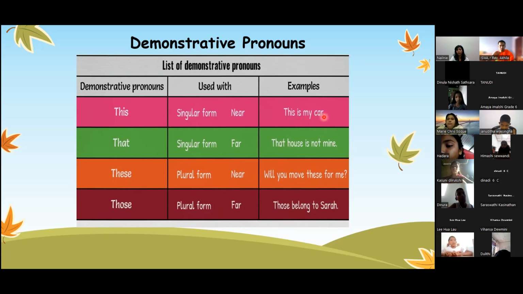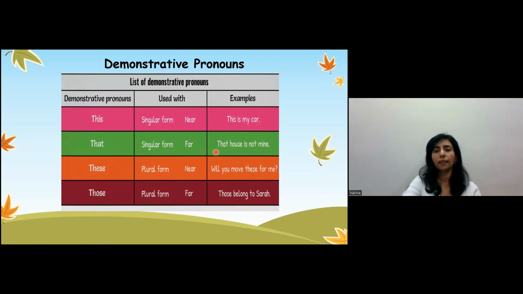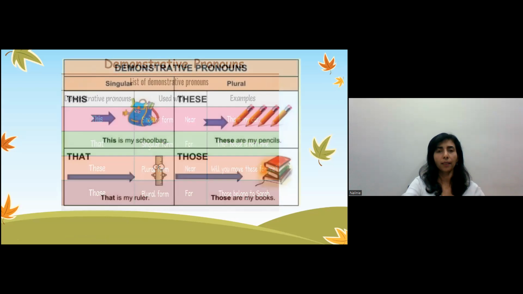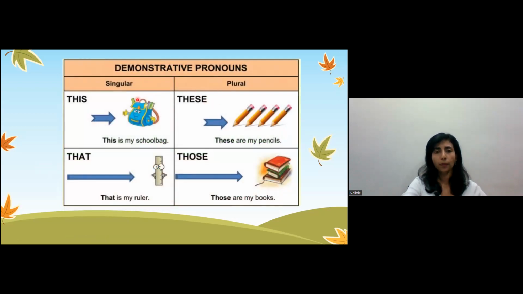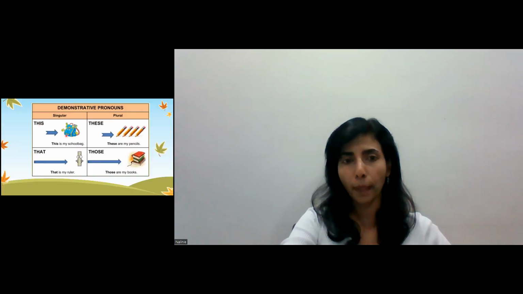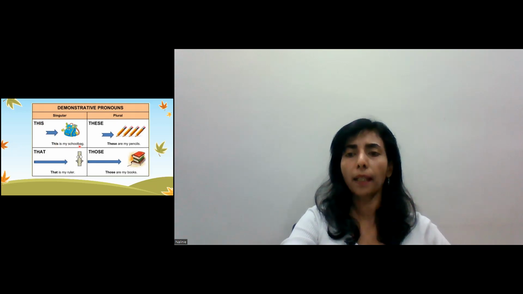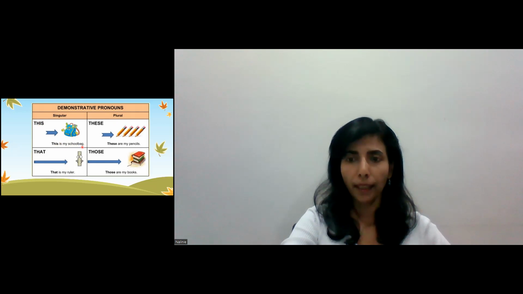Please read the examples, children. This is my car. Correct. That house is not mine. Yes. Will you move these for me? Those belong to Sarah. Very good, children. Okay, these are more examples. Here is a singular example. When you see this, this is one bag and the arrow is near, so the distance is near. So it is called, this is my school bag. And that, the arrow is far away.